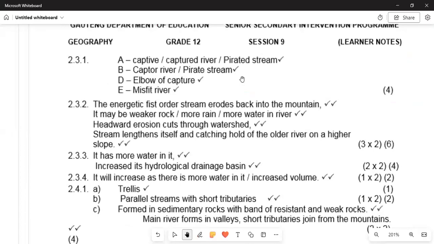So we are saying that it has more water in it. It has increased its hydrological drainage. That is why there will be what? There would be flooding because of the what? Of the more water volume in it. And then in 2.3.4, it will raise more water in it or increase the volume.